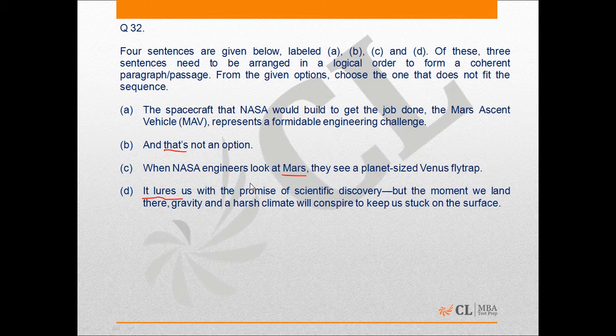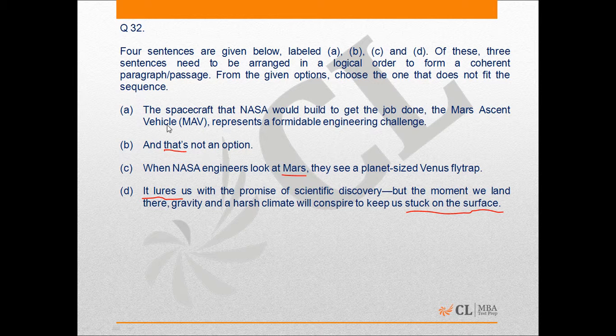C says, when NASA engineers look at Mars, they see a planet-sized Venus flytrap. It lures us with the promise of scientific discovery, but the moment we land there, gravity and a harsh climate will conspire to keep us stuck on the surface. Now for this, the pronoun is "that", and that's not an option. What is not an option? Getting stuck on the surface of Mars.